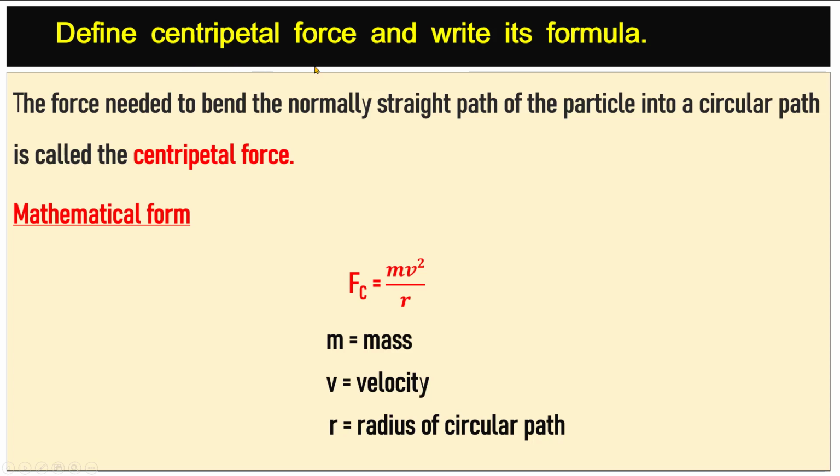Define centripetal force and write its formula. The force needed to bend the normally straight path of the particle into a circular path is called the centripetal force. Its formula is Fc equals mv squared over r, where m is mass, v is velocity, and r is radius of circular path.